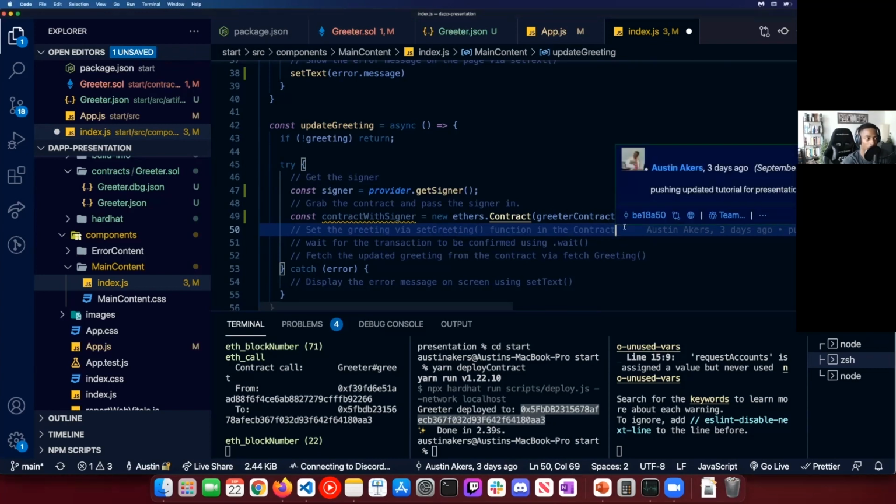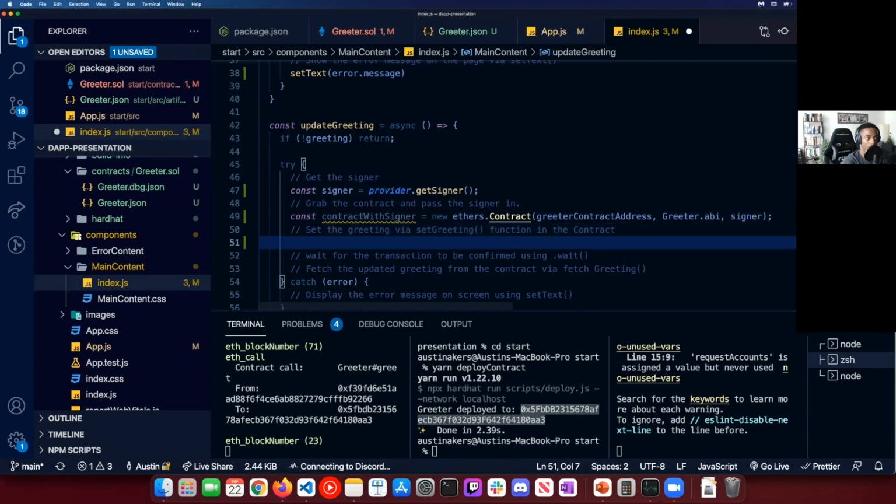All right. Well, we're going to be passing the set greeting function. So how we call that .greet function, we're actually going to go into the set greeting function.